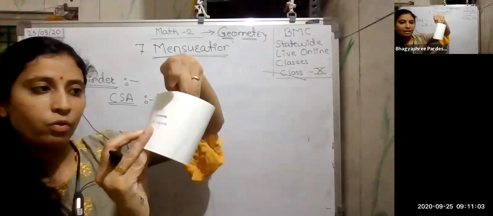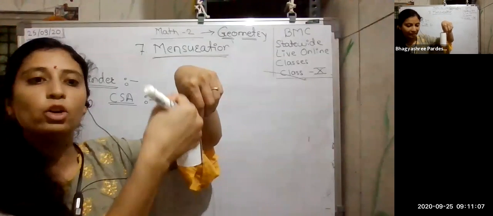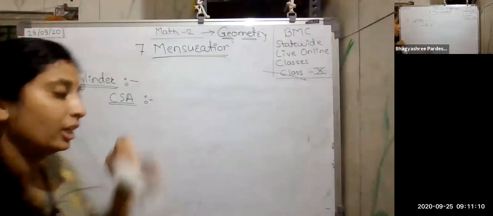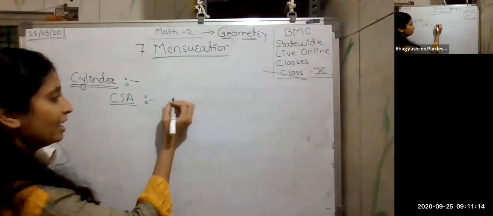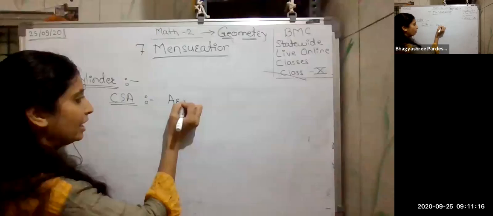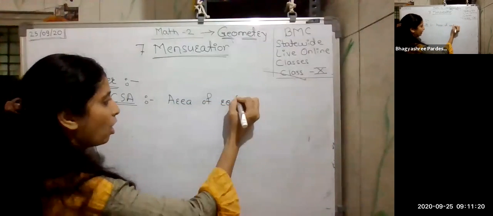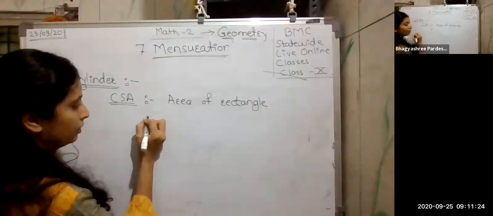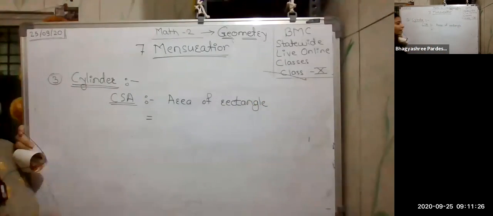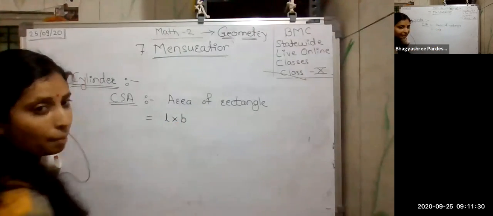When I fold it, the breadth is converted to the height of the cylinder. So the curved surface area is nothing but the area of the rectangle only.